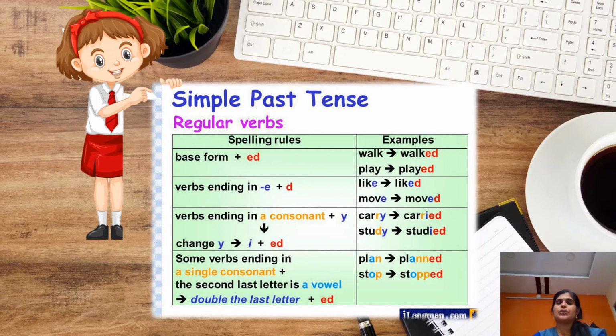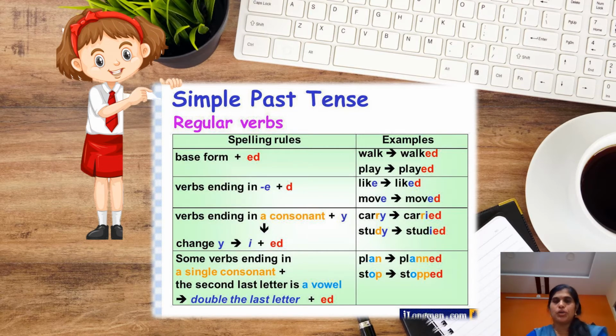And the next rule, verbs ending in a consonant plus Y. Y changes into I. For example, if you observe the word carry, here the word ends with the letter Y and it is also preceded by a consonant R. In order to change it into past tense, the letter Y changes to I, plus we add ed. For example, carry, carried, study, studied.